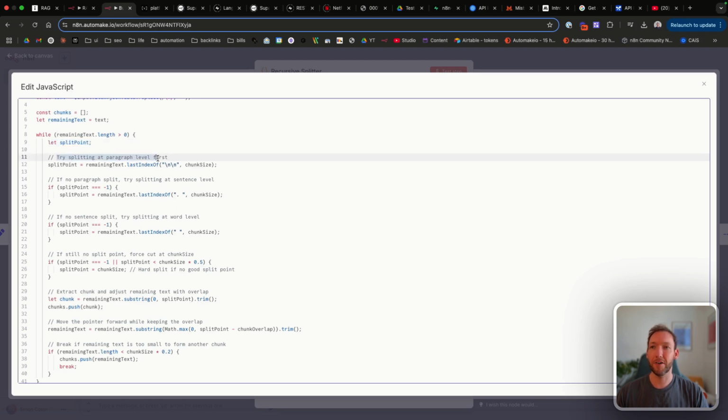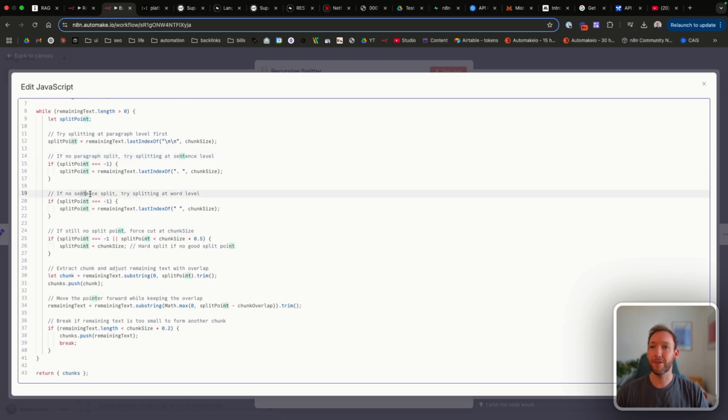And it does that first, like we mentioned, recursive splitting is like looking for the different hierarchical levels. So first we'll try splitting at paragraph level. If that's not possible, split at sentence level. If you can't do that, split at word level, so it goes down the hierarchy. And then if not, it forces it to cut at a certain chunk size. So it goes through all the different hierarchies there to try and maintain as much context as possible.